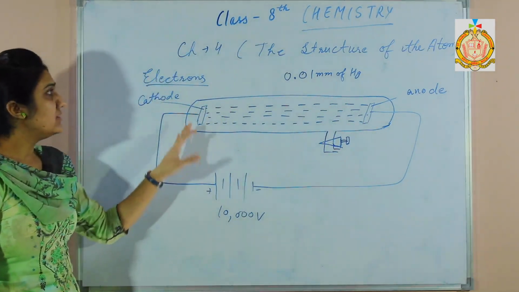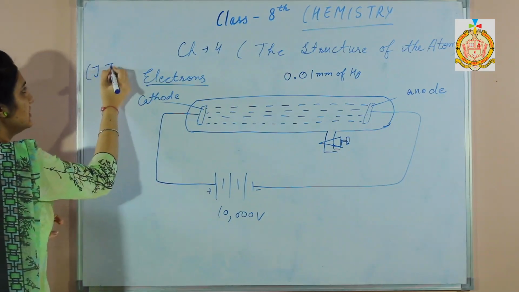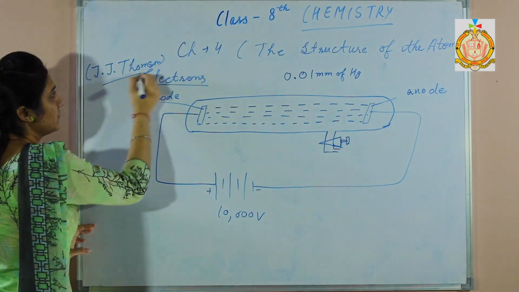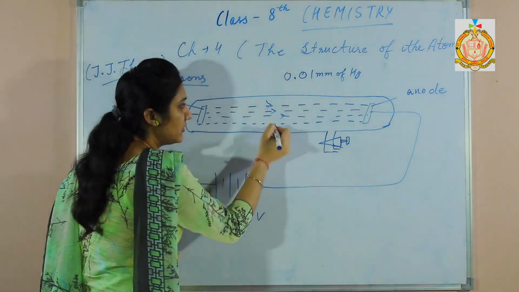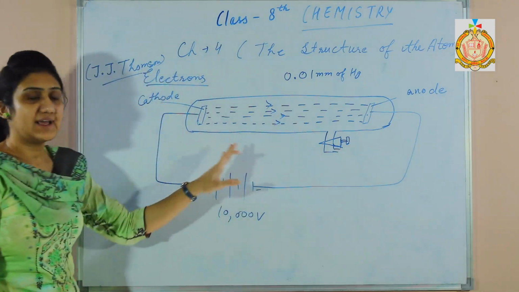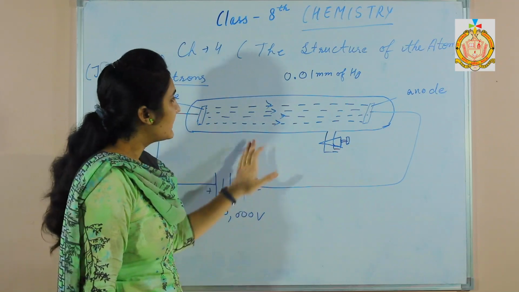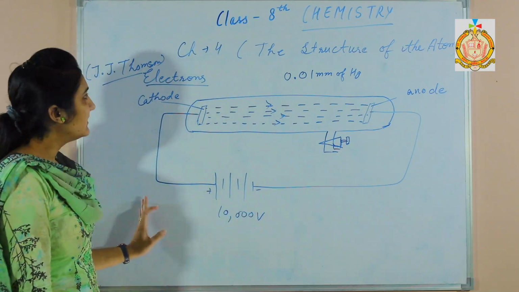And J.J. Thomson discovered electrons. Who discovered electrons? J.J. Thomson. So these rays were emitted from the cathode, so these were called cathode rays. So cathode rays are made up of negatively charged particles, that is electrons.